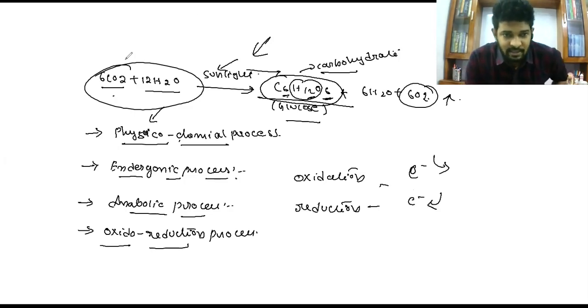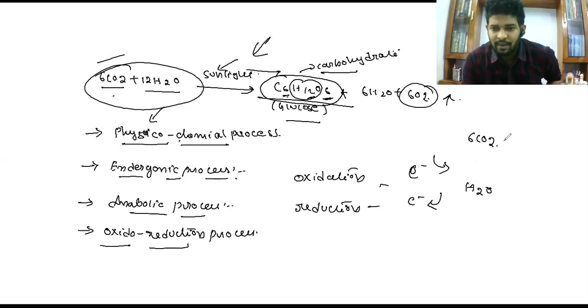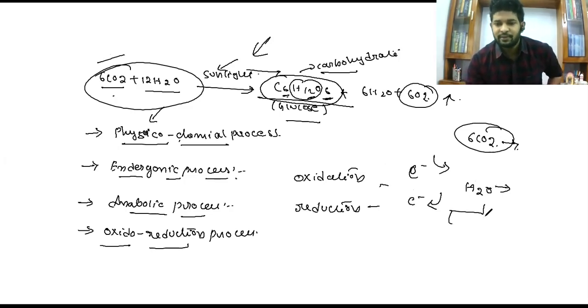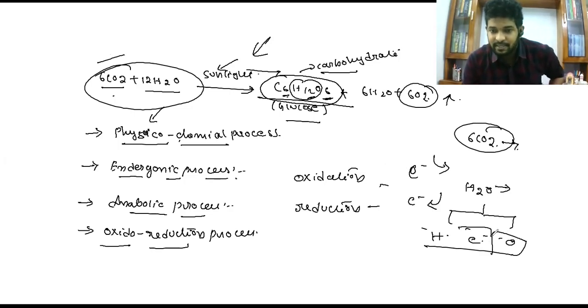So in this empirical formula, we can see 2 compounds, carbon dioxide and water. Carbon dioxide we will see in a short way. First we will see water. In water, this H2O is splitting into hydrogen, electron and oxygen, right? So here splitting is taking place. Losing of electrons is taking place here. So what is this process? This is an oxidation process.